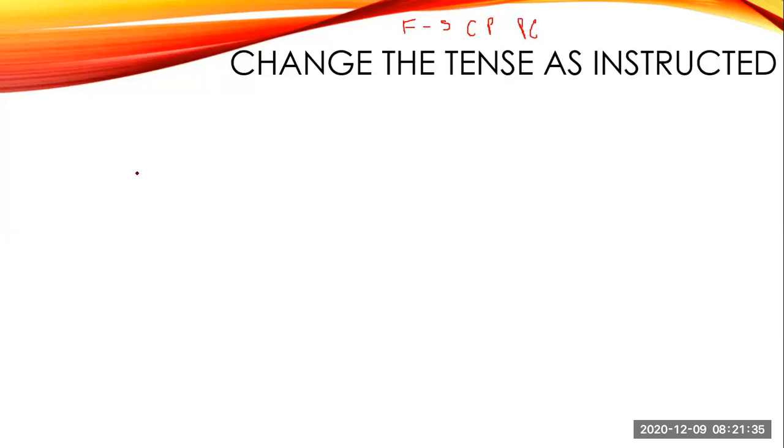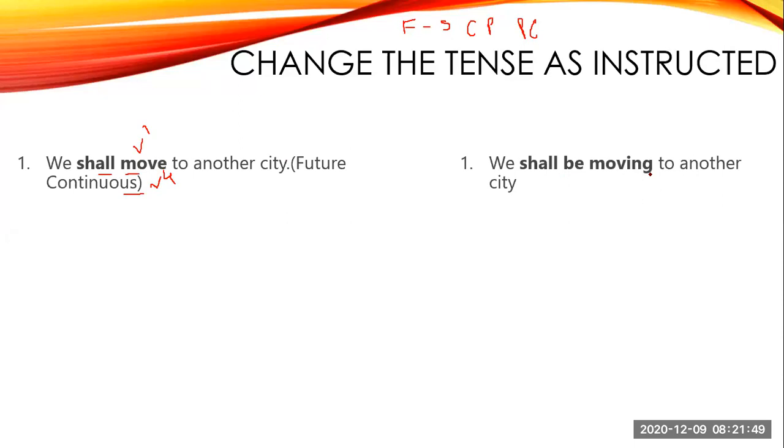This is shall and V1. V1 is simple future tense. Now we have to change this tense to future continuous. Continuous means your V4, so move will become moving. So you shall be moving.